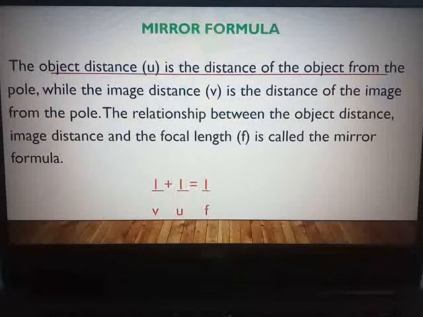Now one important thing you have to remember about this chapter is that next year in 10th standard you have a chapter known as lenses, where the topics are interrelated with certain topics from this chapter of 9th standard.